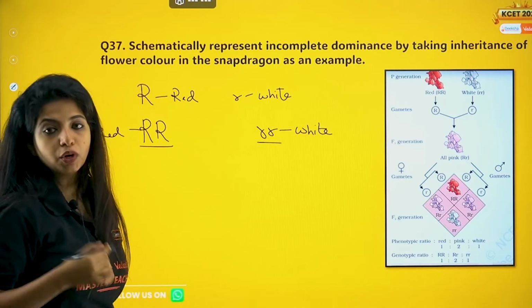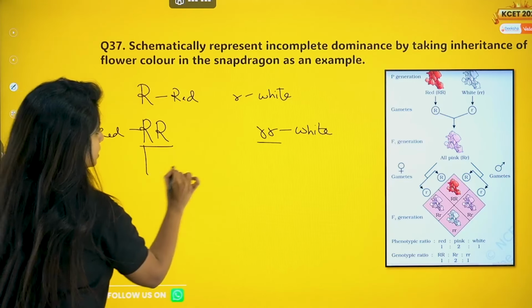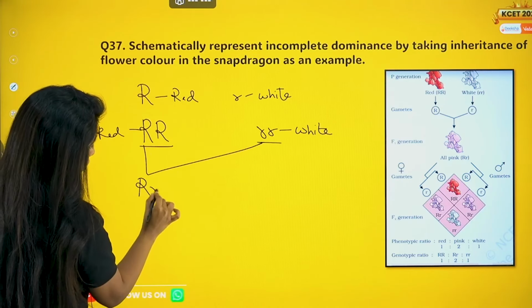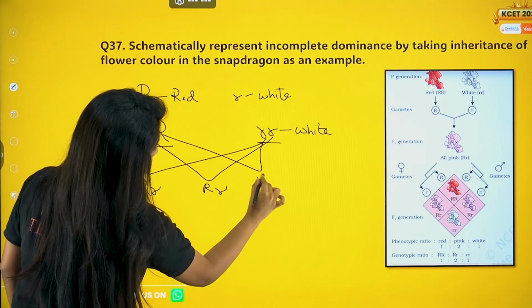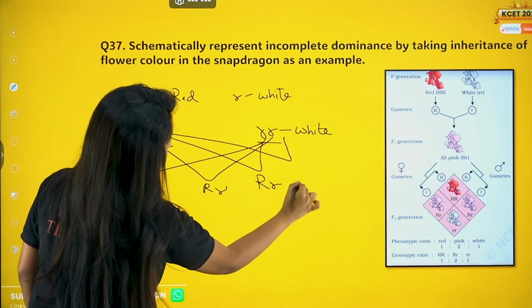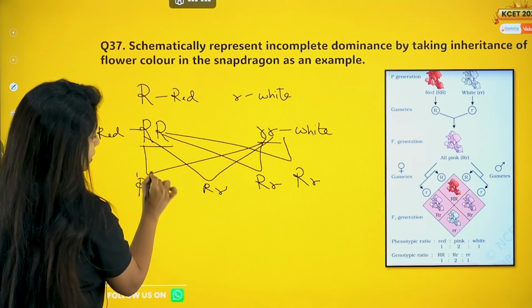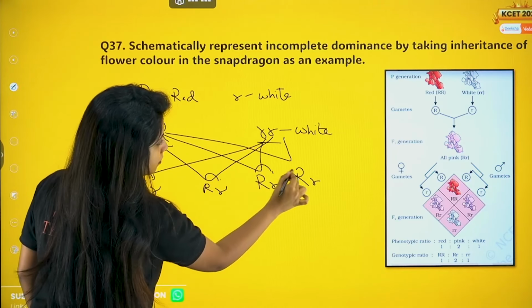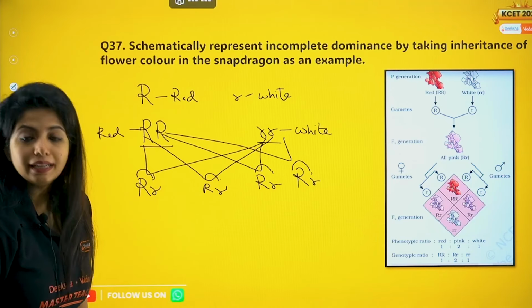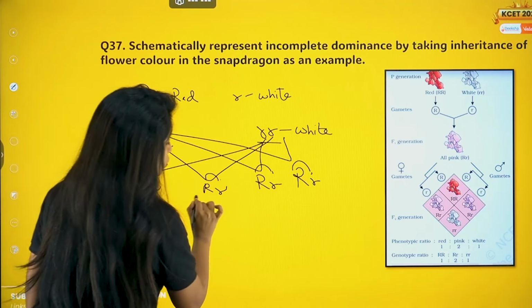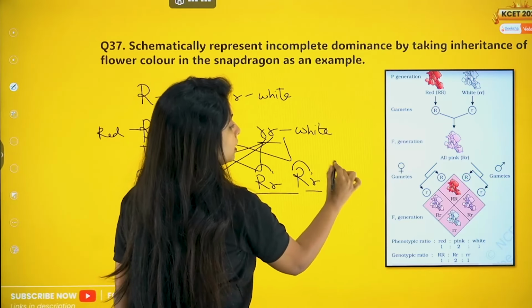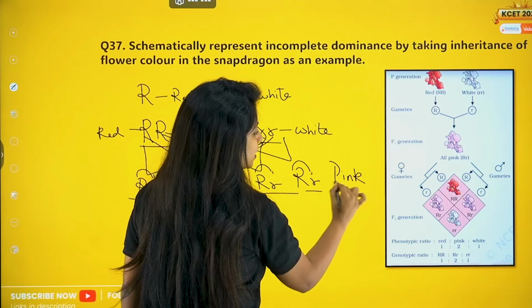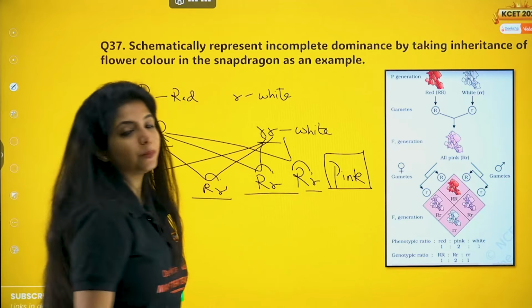Now when you fuse them, what do you expect? Let's see. This and this fused, capital R small r. This and this, capital R small r. This and this, capital R small r. This and this, capital R small r. Ma'am, R is there, R should dominate. But you know what? It is not able to completely dominate over it, which is why none of them are going to be red. Rather, they are going to be pink in color. This is what? Incomplete dominance.